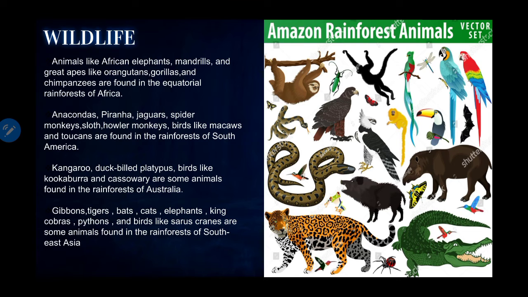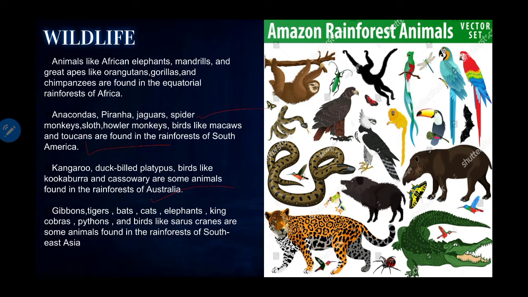Anacondas, piranha, jaguar, spider monkeys, sloth, howler monkeys, birds like macaws and toucans are found in the rainforest of South America. Kangaroo, duckbill platypus, birds like kookaburra and cassowary are some animals found in the rainforest of Australia.